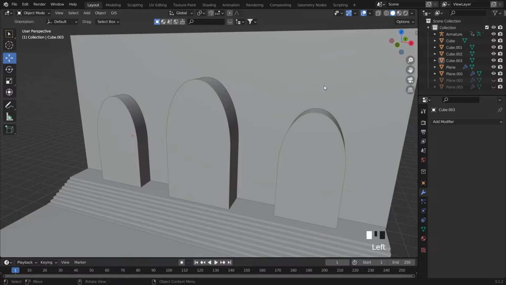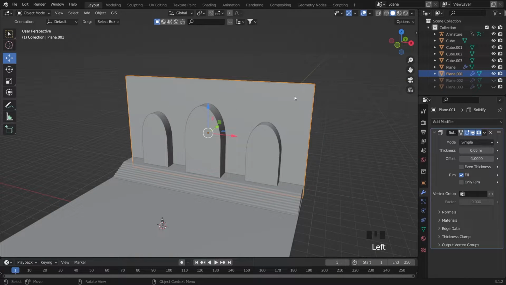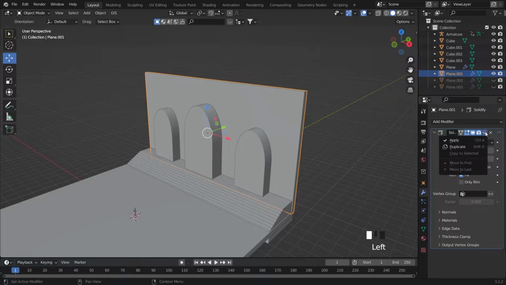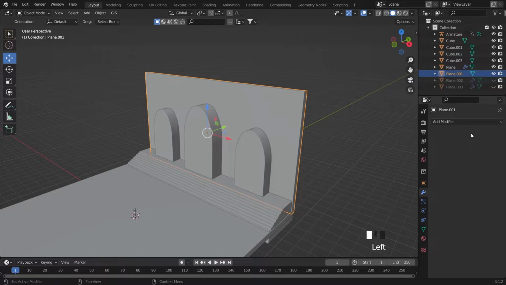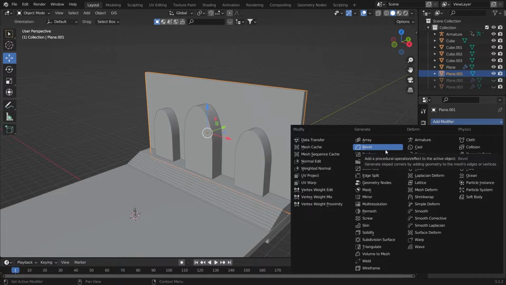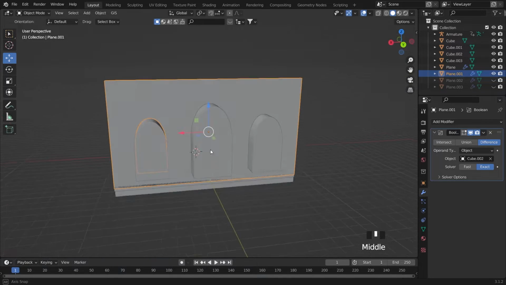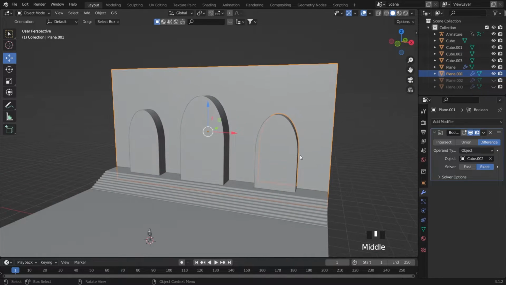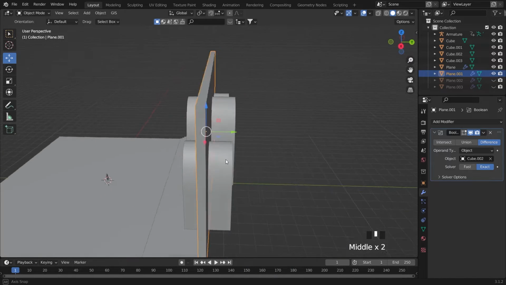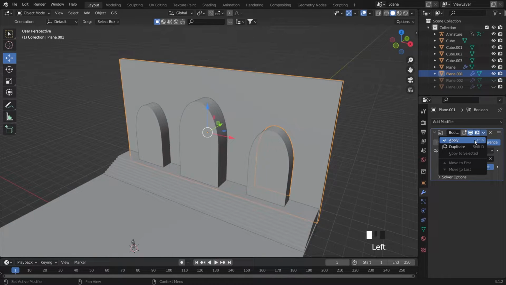And now click this guy here, the first plane, and apply, because if you didn't apply, some modifier for boolean, it will not work. So you have to apply first, and then you can use boolean, this modifier here, and then just touch this guy and then touch this object, right? And as you can see, there is some hole on this, right? And just click apply.